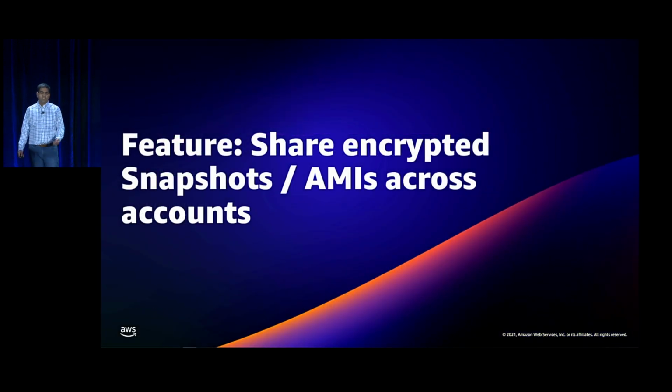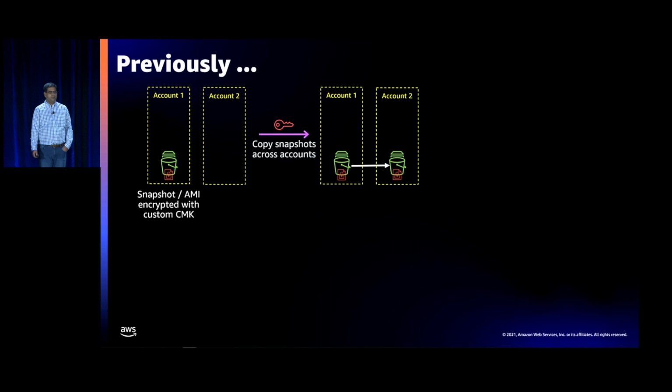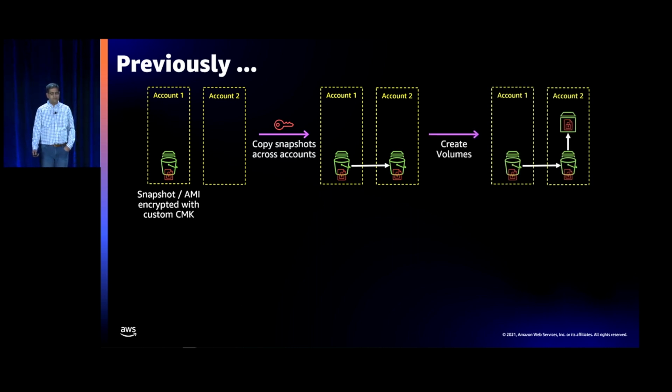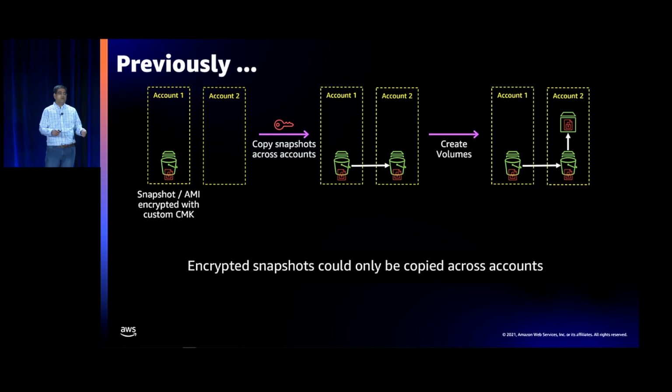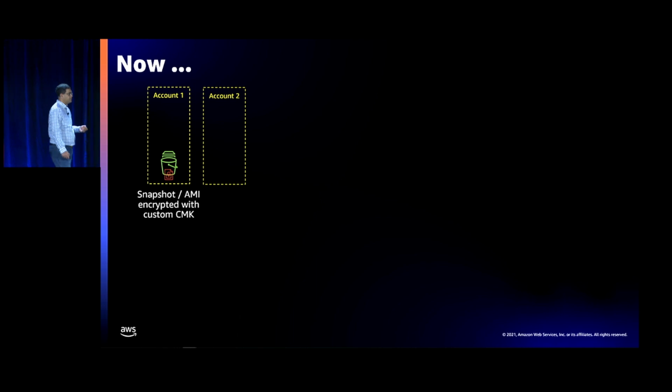All right, let's talk about sharing encrypted snapshots or AMIs across accounts. Previously, you had a snapshot and an AMI that was encrypted with a custom CMK. You'd copy those snapshots across accounts, and then you would launch a volume. Note that only snapshots that are encrypted with custom CMKs can be copied across accounts. After this change, let's say you now have a snapshot and an AMI that is encrypted with a custom CMK.